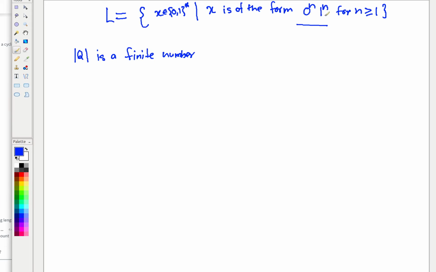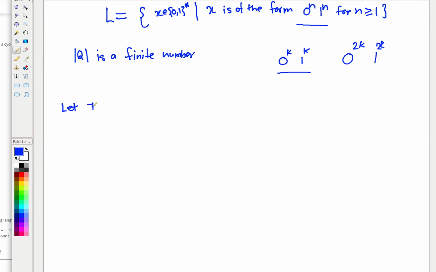So that once ones start arriving, you should be able to recount and match it, which is not really possible, because for 0 to the power k, 1 to the power k, whatever machine you have designed should also be able to handle 0 to the power 2k, 1 to the power 2k, and likewise. And the biggest problem you can realize comes exactly with this loop. Let there be a DFA, right?